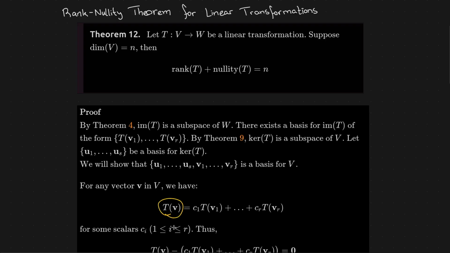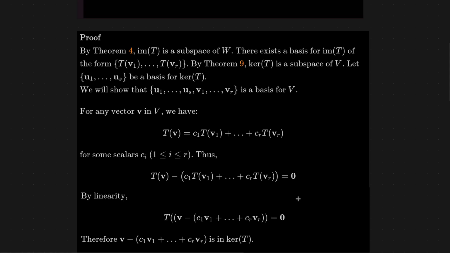So since this is in the image of T, we can express this as a linear combination of the basis of the image. Okay, so some constant times the first vector in the basis plus some constant times the second vector in the basis, and so on, until we get to the last constant times the last vector in the basis.